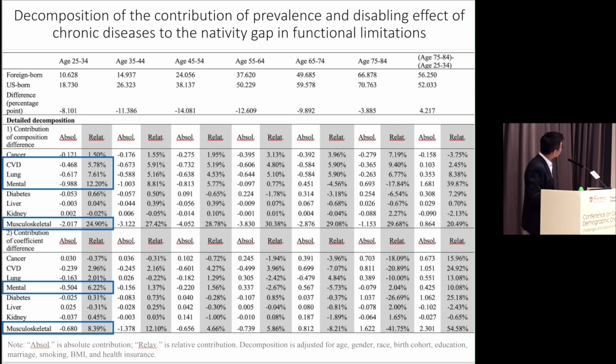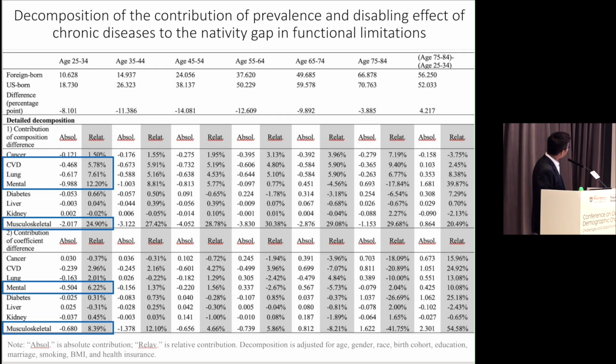In age 25 to 34, you'll find there are two columns. One is absolute contribution, which shows the absolute contribution of either the prevalence or the disabling effect of this disease to the total difference in functional limitation within each age group. And the relative contribution is basically the ratio of this absolute contribution to the total difference.